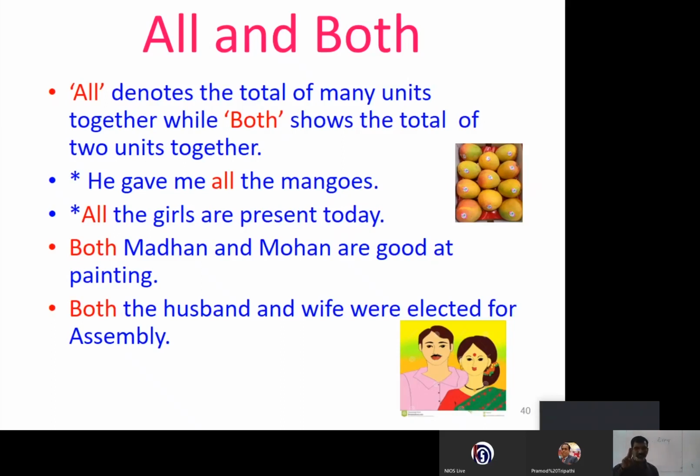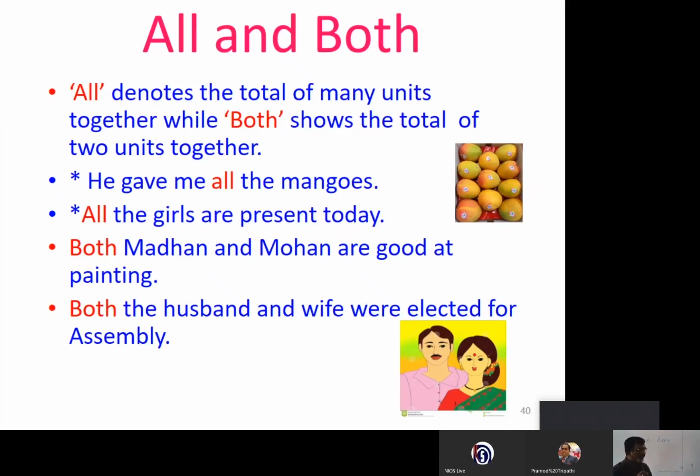Here we are referring only to Madan and Mohan, only two boys. Both the husband and wife were elected for assembly. So here we are referring to only that particular husband and that particular wife, that pair. So all denotes the total of many units together, while both shows the total of two units together.